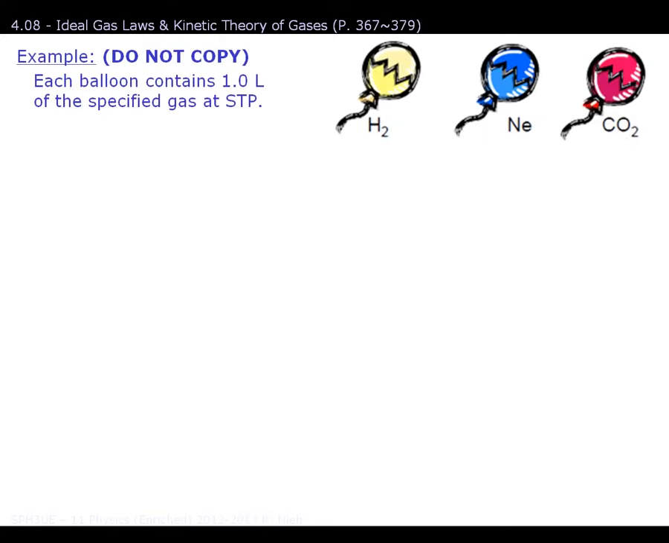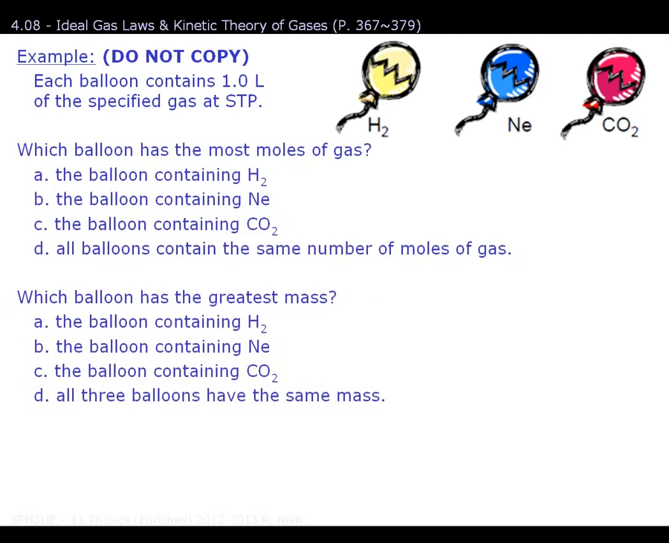Let's suppose we have 3 balloons, each of them filled up with 1 liter of that specific gas at its particular STP, or standard temperature and pressure. Here are 2 questions. Which balloon has the most number of moles of gas, and which balloon has the greatest mass? The correct answer for the first one is D. All balloons contain the same number of moles of gas. This is one of the properties of gases, where regardless of which element you're talking about, all gases consume space at the same rate.